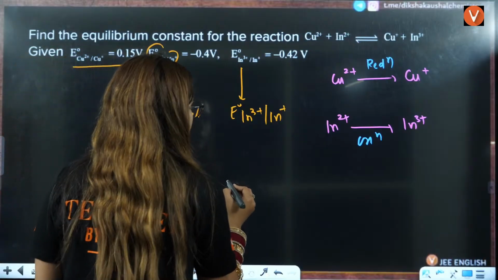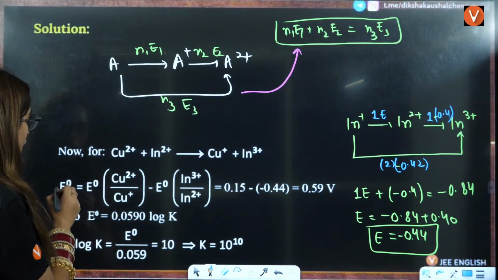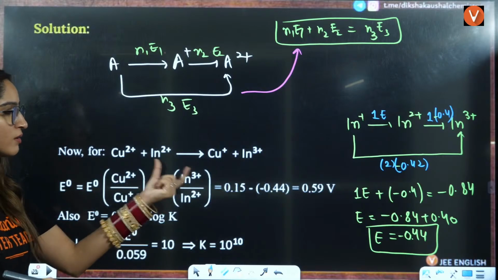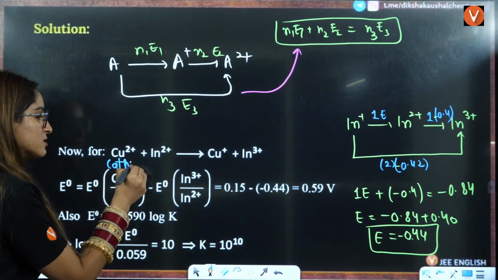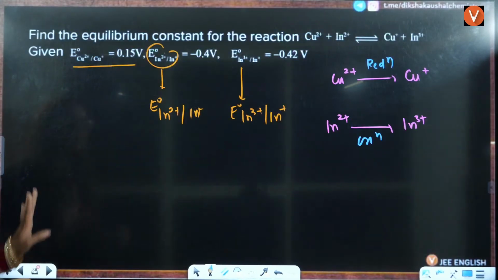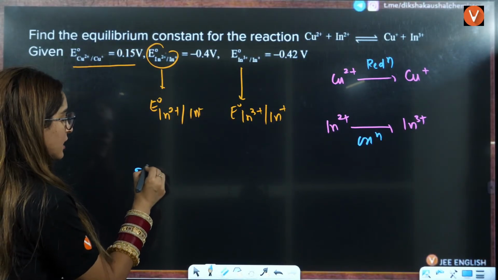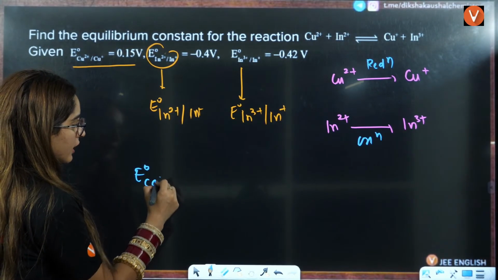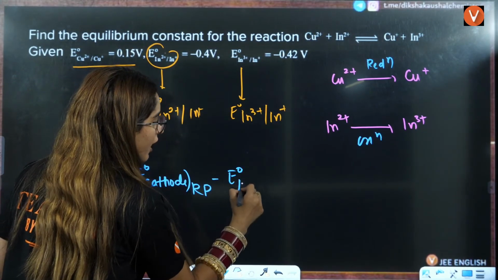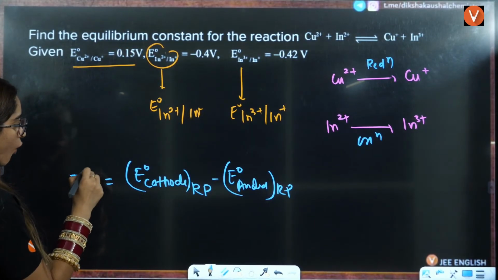That means here it is going to be the Cu2 positive reduction potential minus anode, right? So E naught is going to be the reduction potential of Cu2 positive by Cu, that is cathode minus anode. Cathode is given to you. So here you have to calculate the reduction potential, that is E naught of cathode reduction potential minus E naught of anode reduction potential, right? That is your E naught cell.